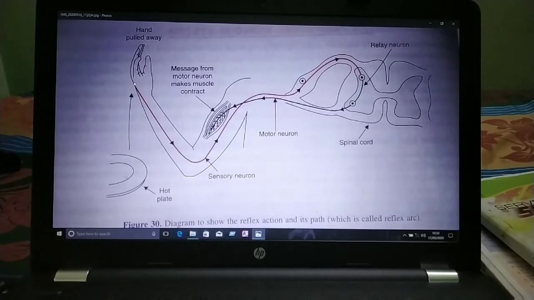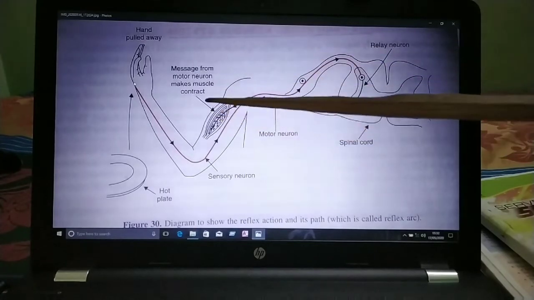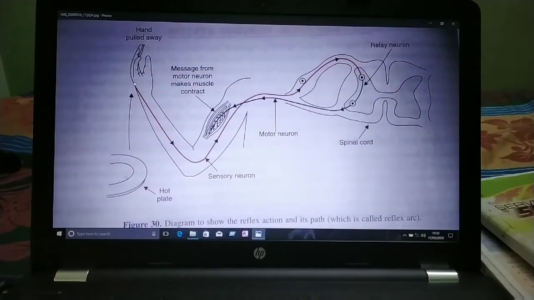The muscles then contract and pull our hand away from the hot plate. When they contract, immediately we pull our hand from the hot plate, because it responds to the stimulus.